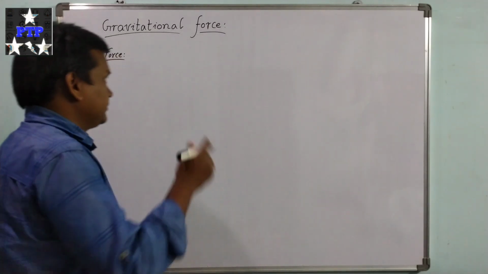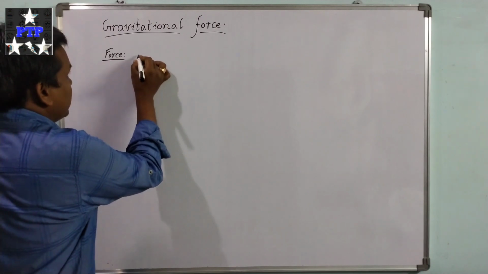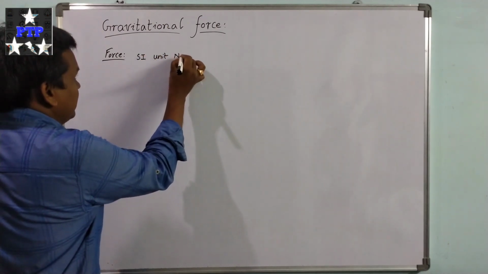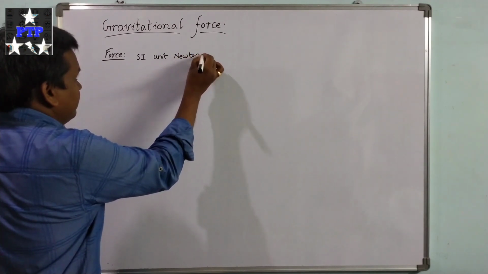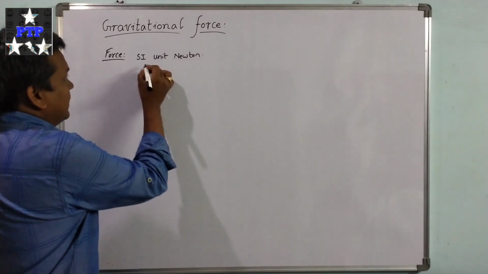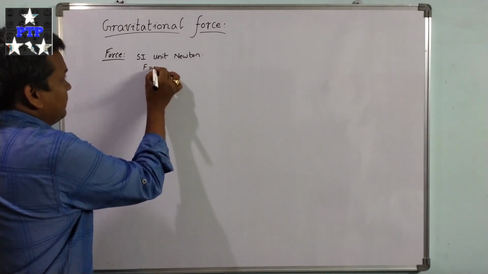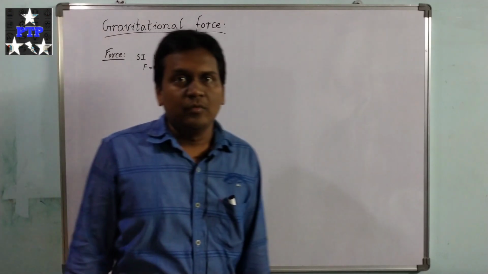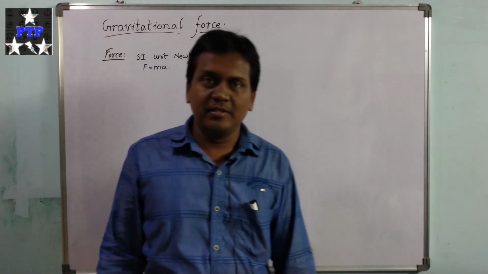And here the unit of force is Newton. We know from the second law, F equal to ma. Force F equal to mass into acceleration.